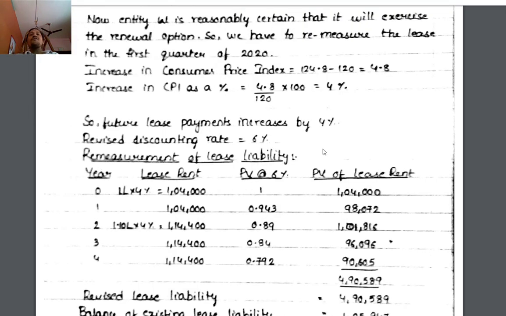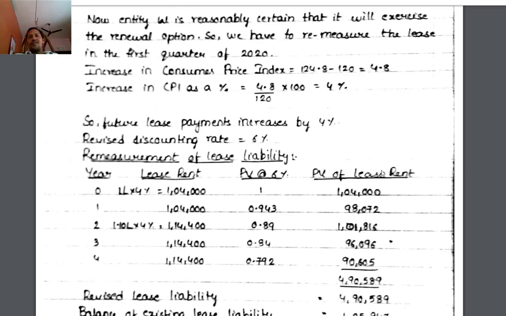So, remeasurement of lease liability. At the beginning of the year we are making payment, thereby starting with year 0: 0, 1, 2, 3, 4. This is for 5 years. Years 0 and 1, these 2 years are for the initial term. Years 2, 3, 4, the remaining 3 years, are for the renewed term. Lease rent we have defined. Present value factors at 6%: for period 0, 1; first period 0.943, 0.89 for second period, 0.84 for third period, 0.792 for fourth period.